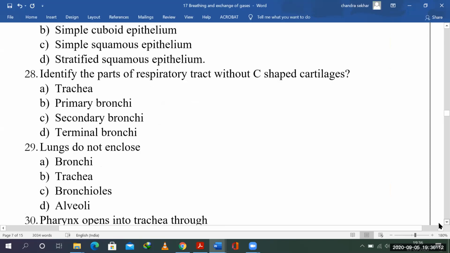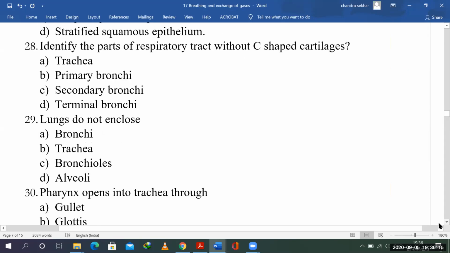Identify the parts of the respiratory tract without C-shaped cartilages. Is it the terminal bronchioles, secondary bronchi, primary? It's terminal, because up to tertiary bronchi we have these cartilaginous rings.